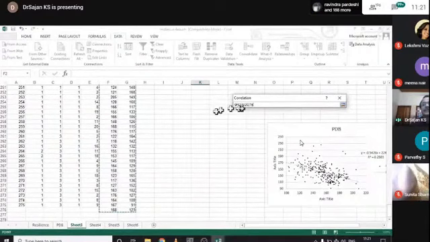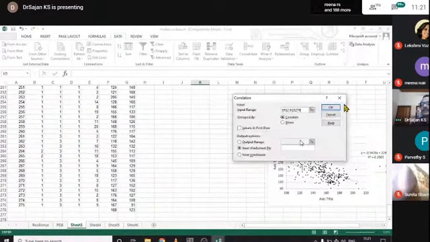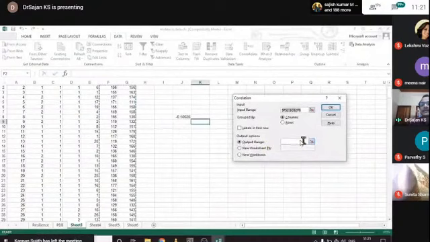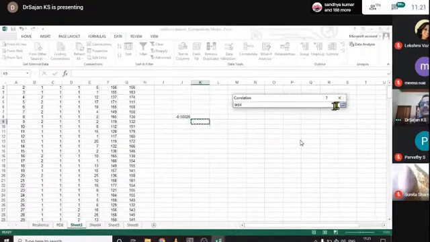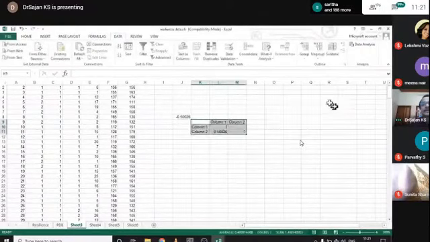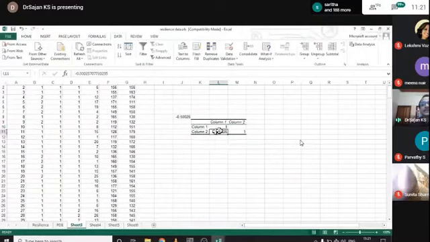So I select both columns, grouped by column. Then we select an output range to display the result. Click OK.